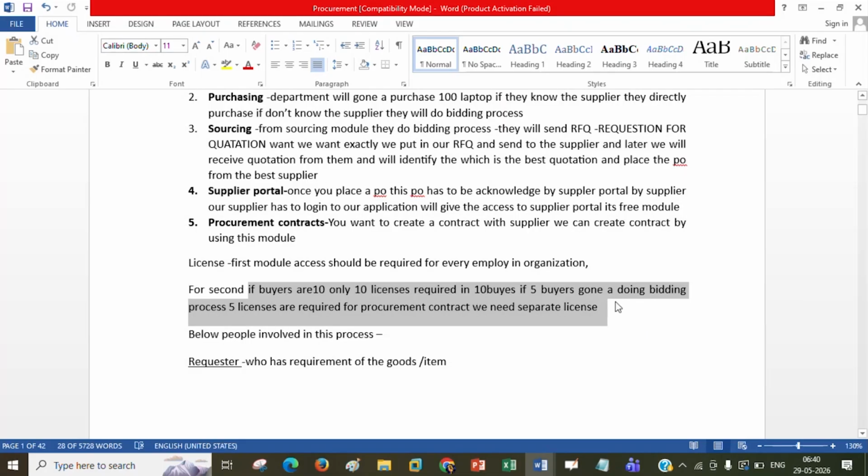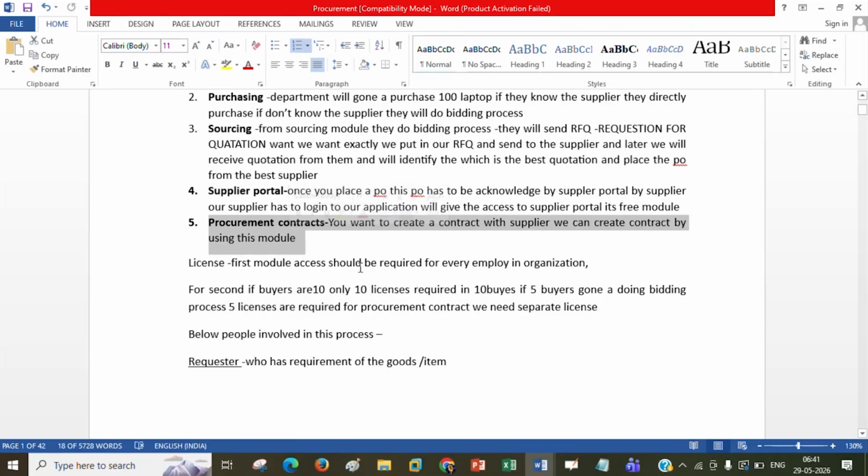If 5 buyers are going to do this bidding process, that means here in sourcing, then 5 licenses required. Now here in procurement, suppose there are separately again 2 or 5 employees. Tentative example I have taken. In real time, it will look like 100 employees, 200 employees, 300 employees. Then they need to purchase a separate license. In EBS, what happened? They simply purchased the PO module license, whatever.